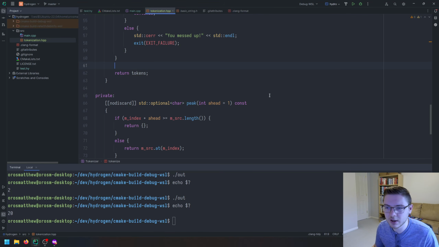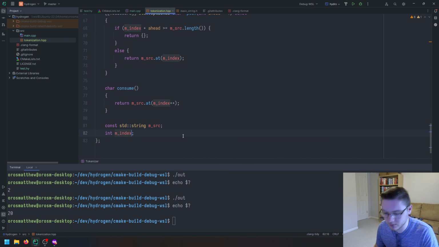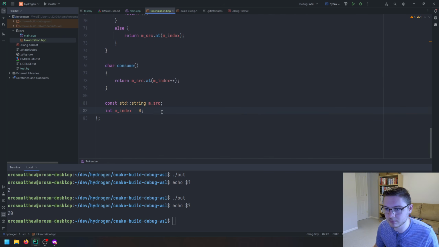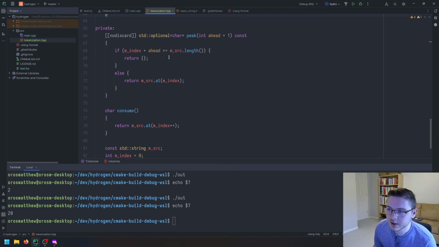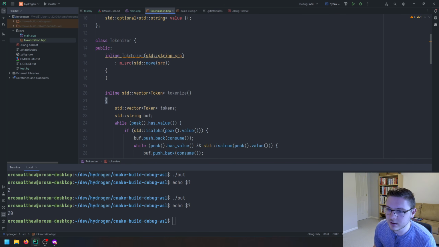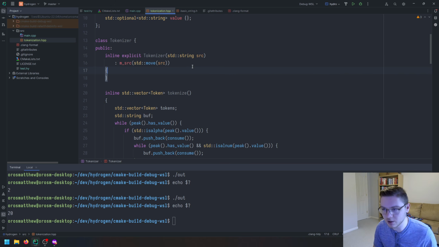I don't know why I call it that. And at the end, I guess if we want to reuse this, we would have to set the index back to 0, and the default should be 0. So we can go ahead and just make the index equals 0 in case we want to tokenize it again for some reason. We'll just put it there. Okay, so that actually, I think, cleans it all up. Must be marked explicit. Sure, we'll make it explicit, meaning that we won't implicitly convert a string into a tokenizer, I think is what that would have done before. Something like that.